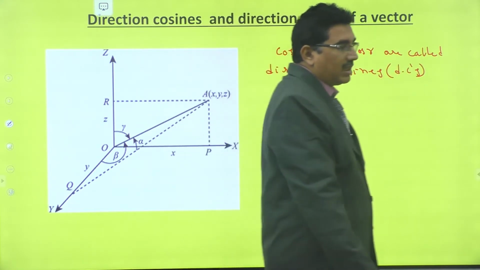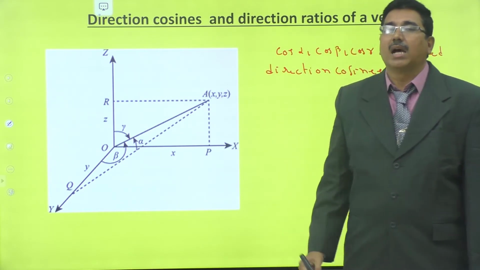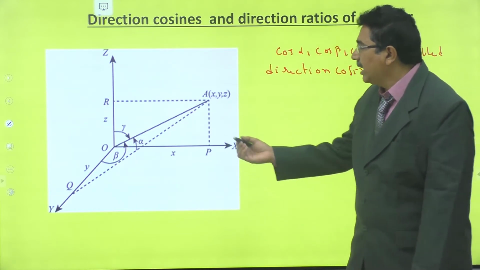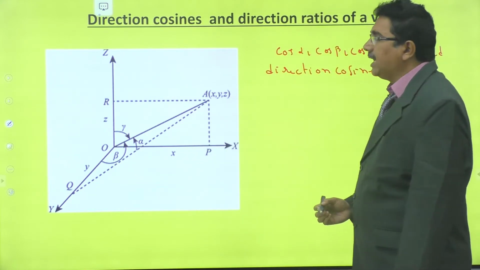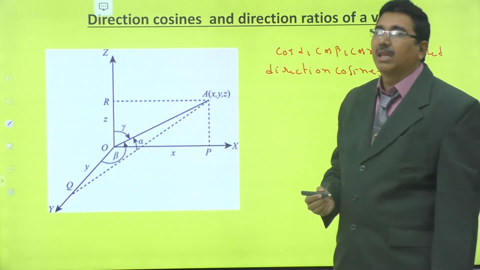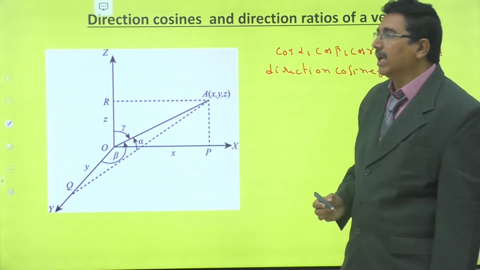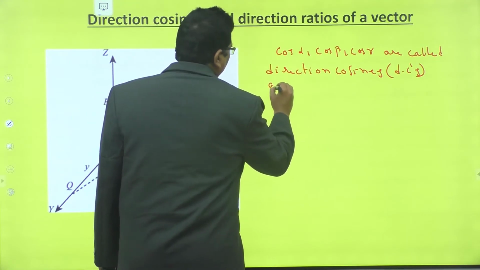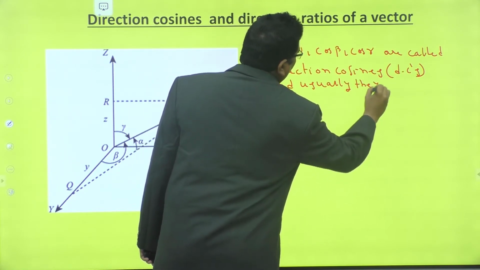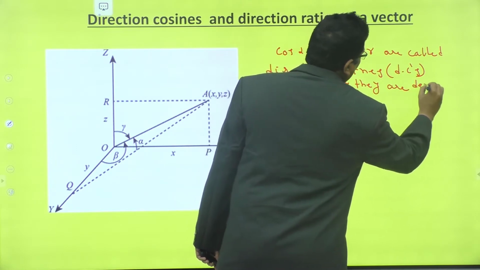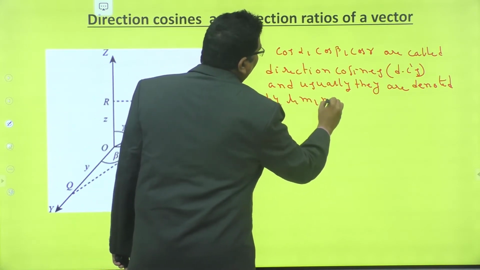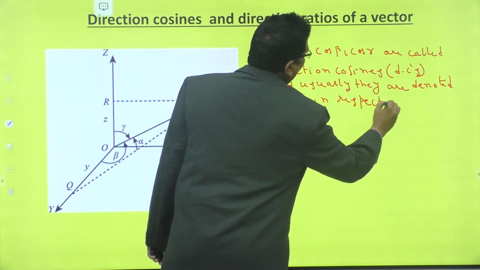If OA bar makes angles alpha, beta and gamma with the positive directions of the x, y and z axes respectively, then cos alpha, cos beta, cos gamma are called direction cosines of OA bar, and usually they are denoted by L, M, N respectively.